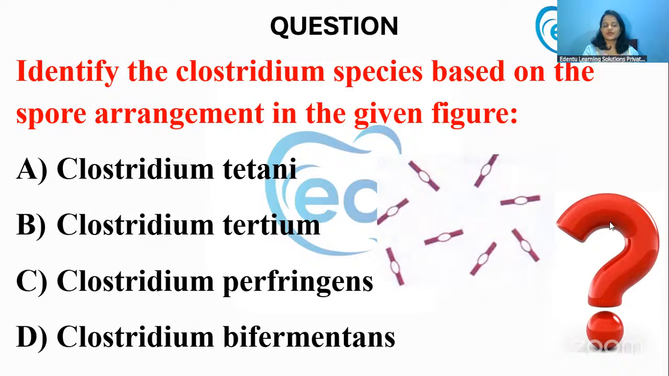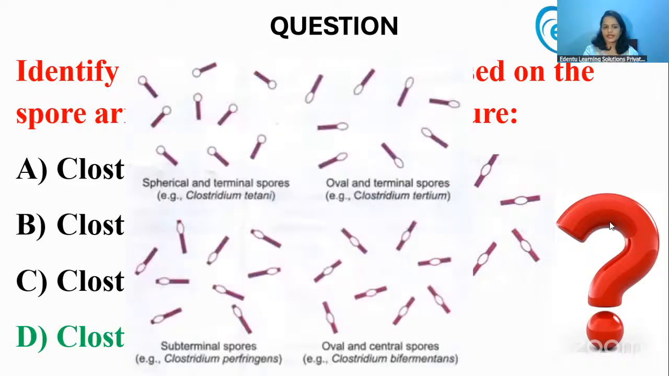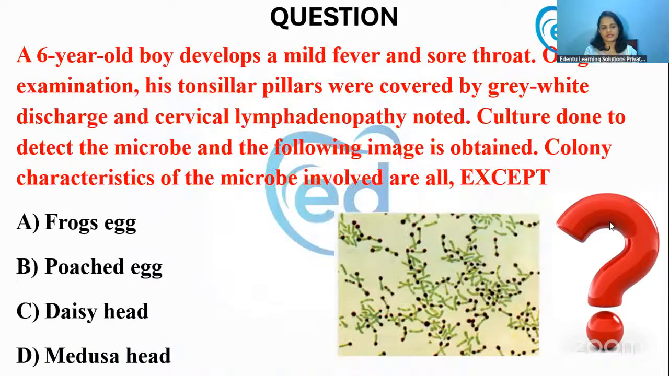Yes, Dr. Kartika, you are right. It is option D, Clostridium bifermentans. Okay, you remember this figure? Tetani will be round and at the end. Tertium, oval at the end. Perfringens, subterminal, oval. And the one that is at the center is the Clostridium bifermentans.